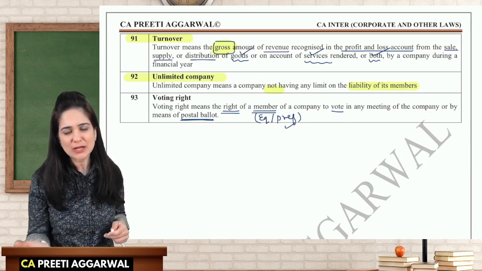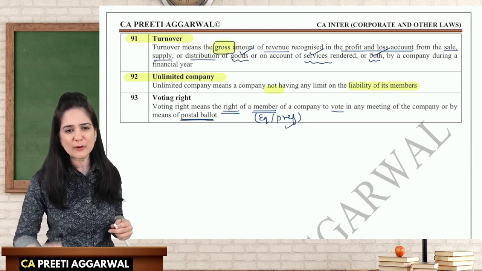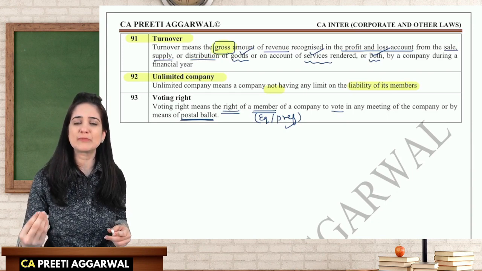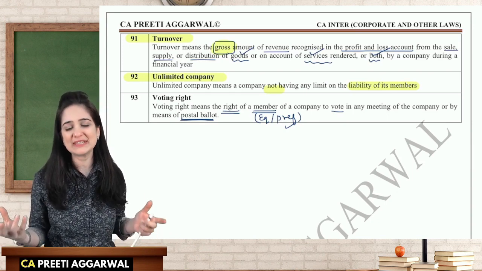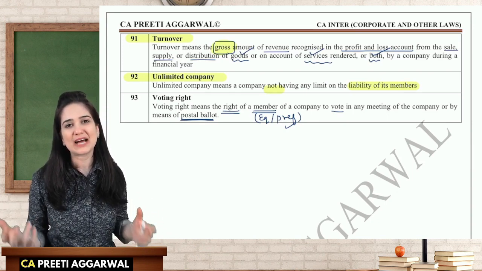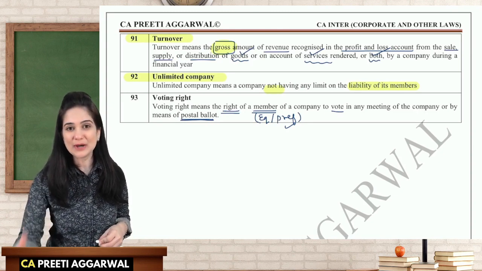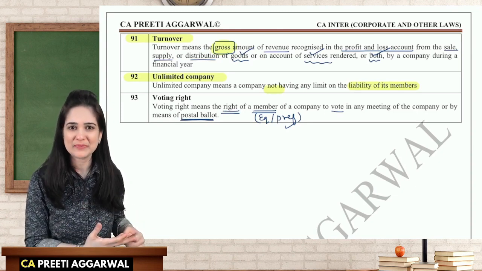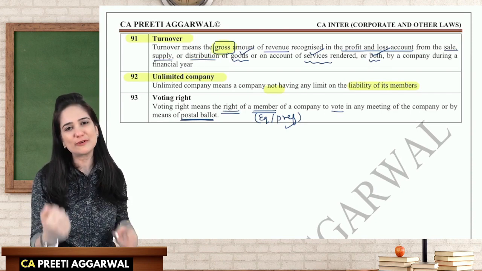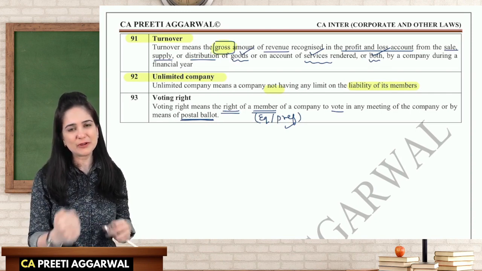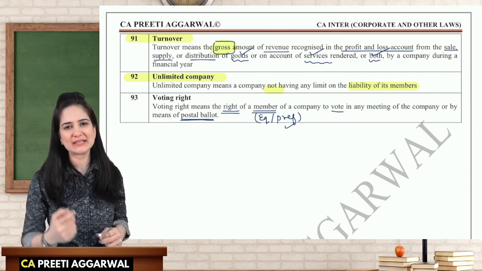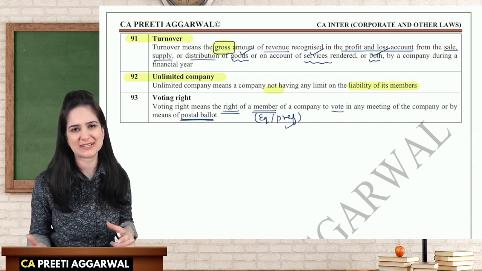Don't you think so? So whenever you feel demotivated, whenever you feel low, whenever you feel like giving up, just think about how happy your parents will be when they see that their son or daughter has become a chartered accountant. It is your dream which has now become their dream. So you have to work hard to fulfill their dream. Just think about your parents and your mood will change. You will suddenly feel like studying.